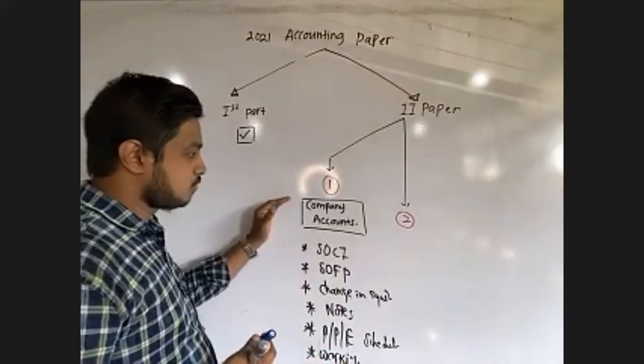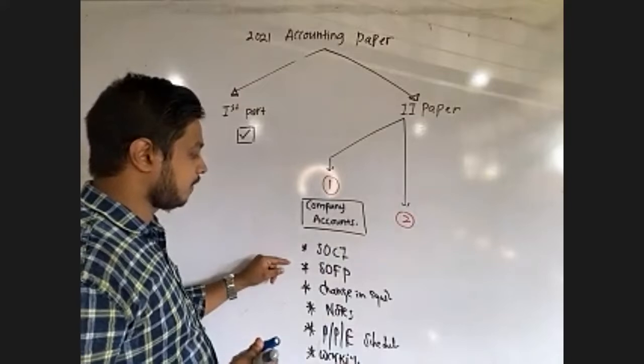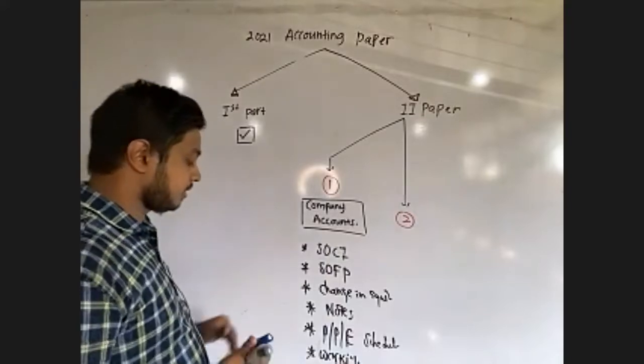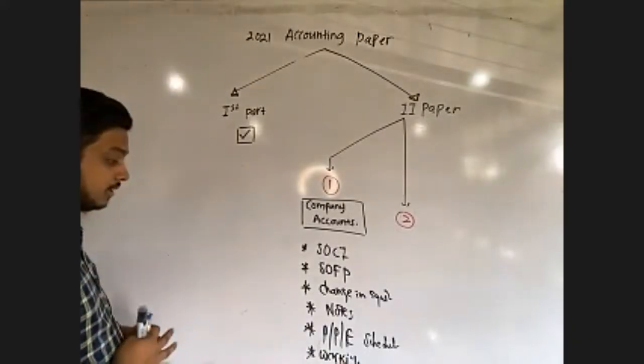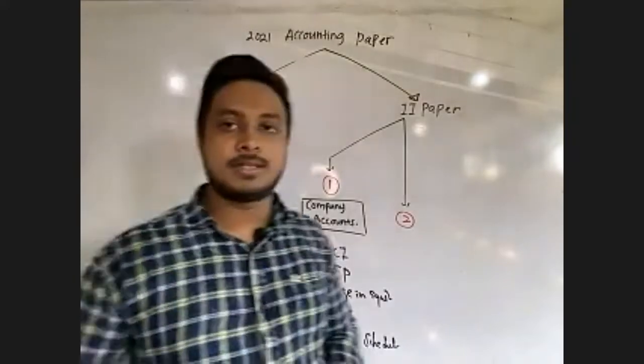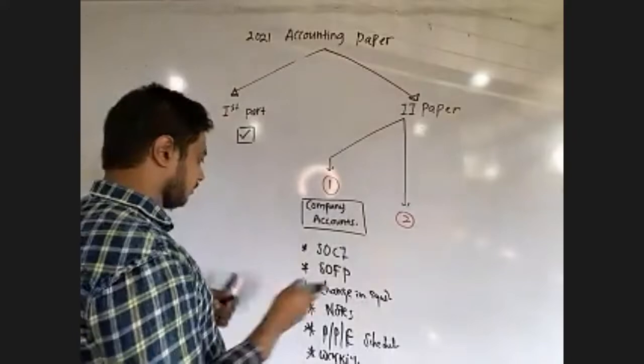So company accounts: SOCI, statement of financial position, changes in equity, accounting notes, policy changes, then the property, plant and equipment schedule, then additional workings you will have to provide in this company accounts question.